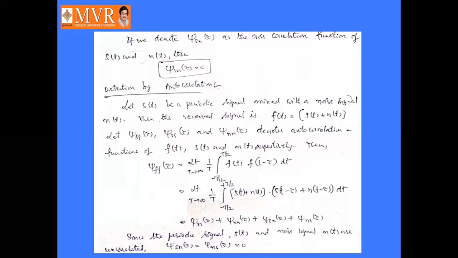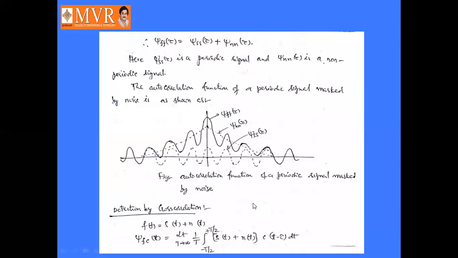So in the above expression, Jsn of tau and Jns of tau both are equal to 0. Then this expression becomes Jff of tau is equal to Jss of tau plus Jnn of tau. Here Jss of tau is a periodic signal and Jnn of tau is a non-periodic signal.